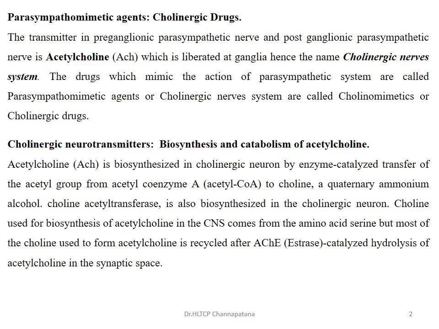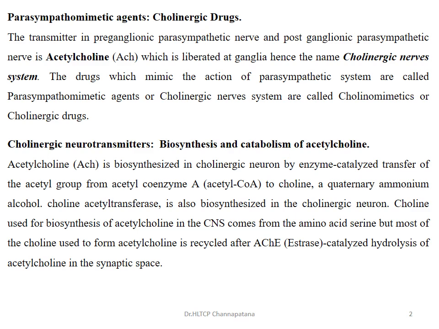In the previous unit, that is Unit 2, we studied sympathomimetic drugs or adrenergic drugs, and also we studied sympatholytics or adrenergic antagonist drugs.